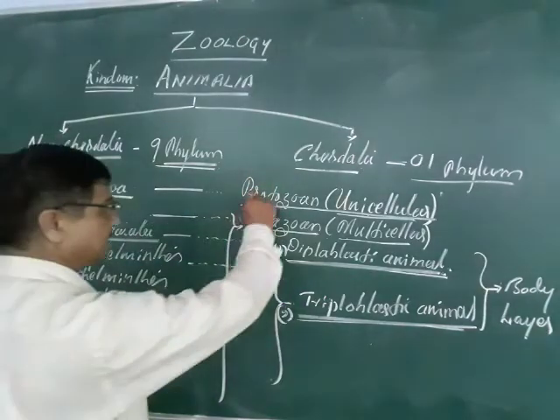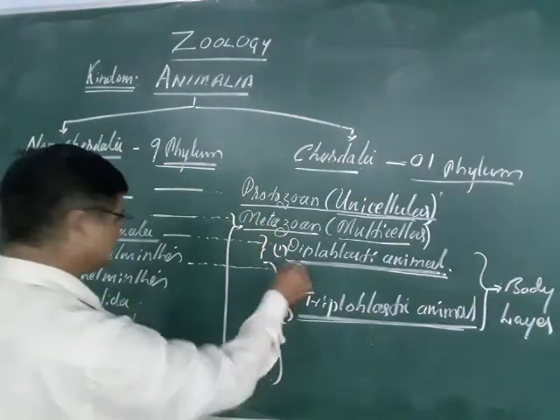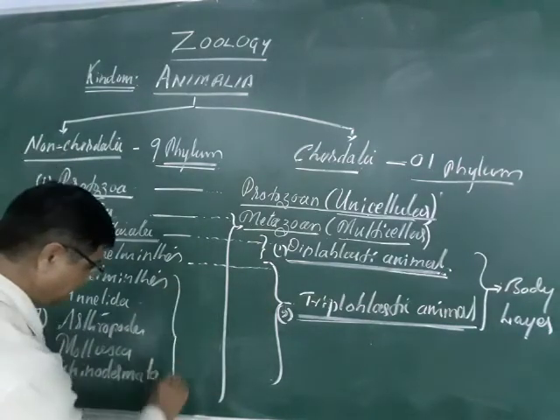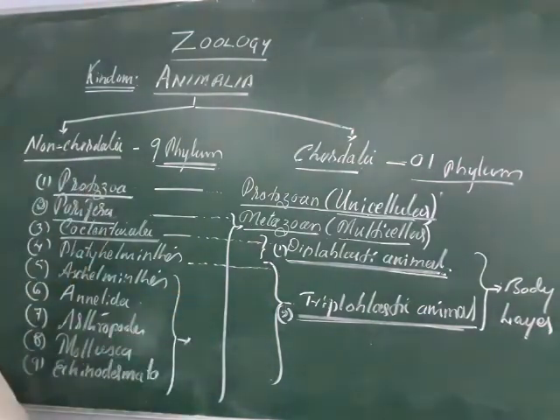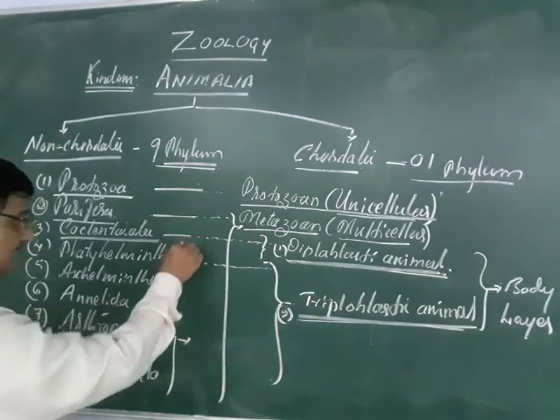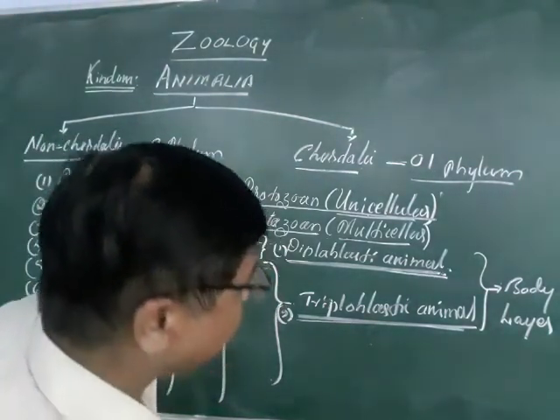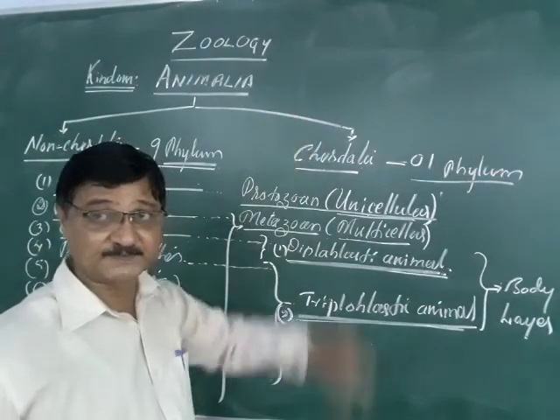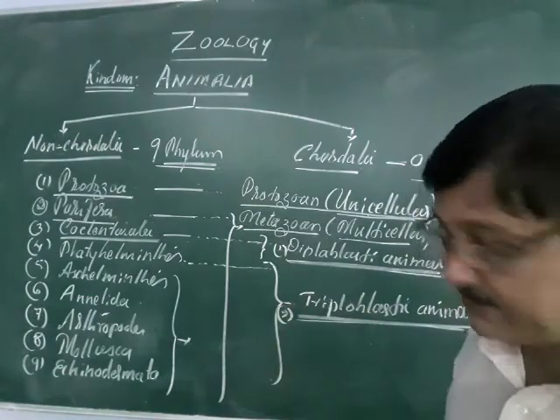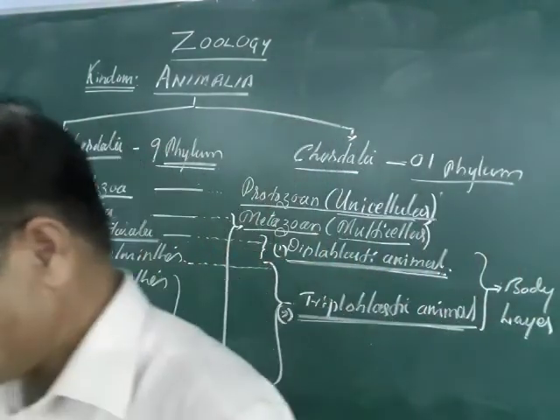And there are the asymmetrical forms, acoelomate. These are the coelomate forms, but pseudo; Platyhelminthes come under the pseudocoelomate, and onwards they come under the true coelomate forms. Again you can apply here: acoelomate, pseudocoelomate, true coelomate. So it is very easy to make out. With reference to the terms, it is very easy to write the general characters of the Chordata and the non-chordata. So I will wind up here.